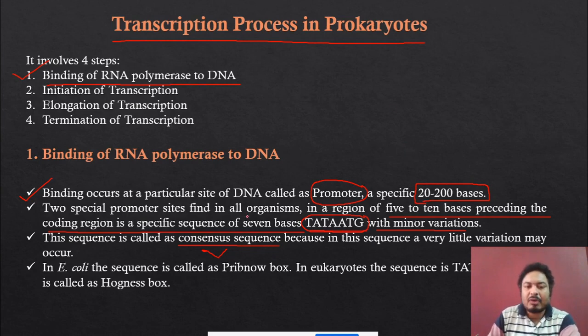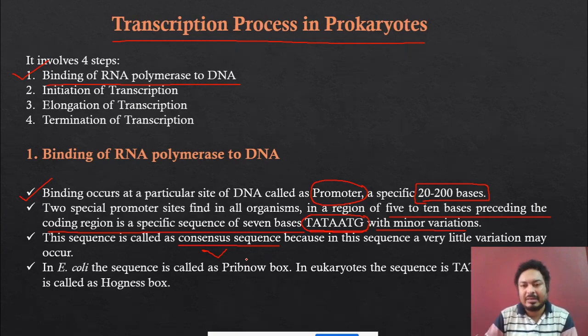So why is it called a consensus sequence? What is the meaning of consensus sequence? It means there is only a little variation in this particular sequence. That means for every organism, this consensus sequence is almost similar.